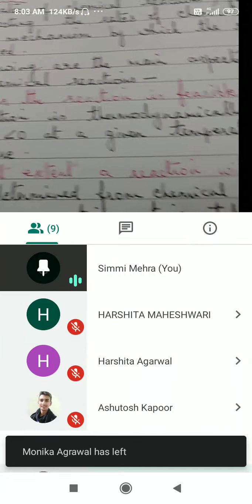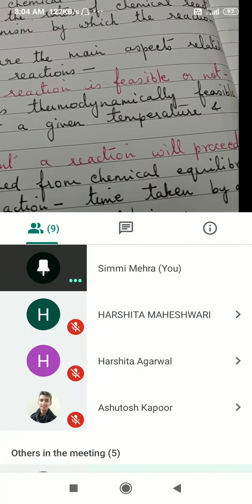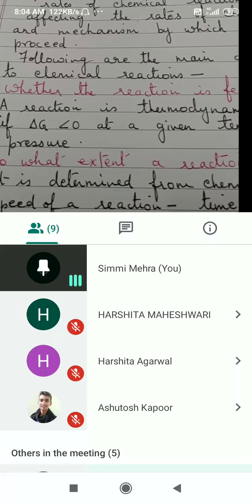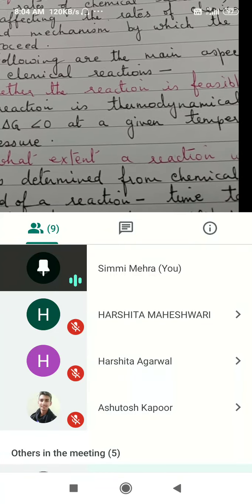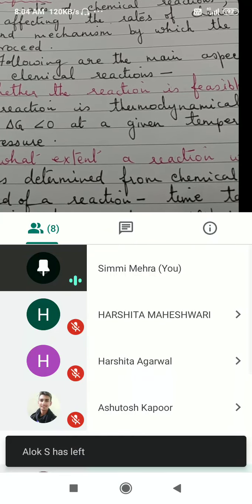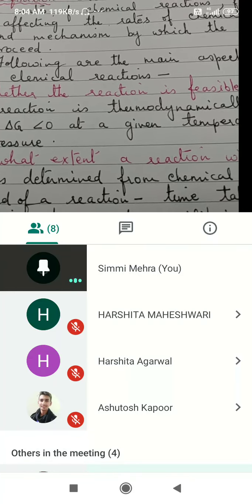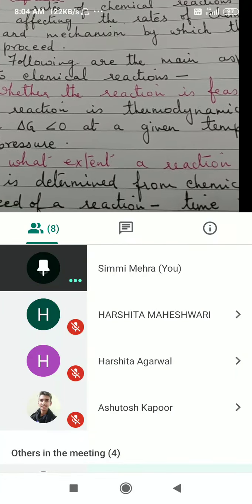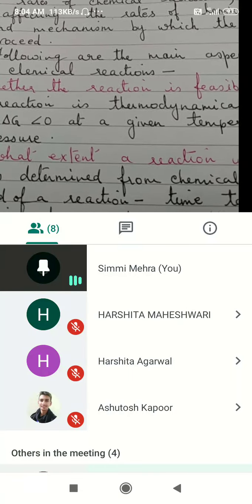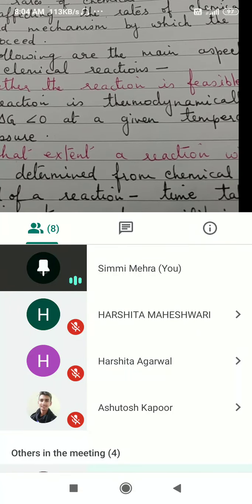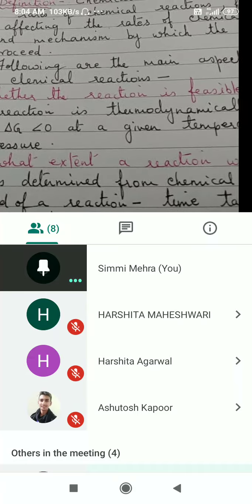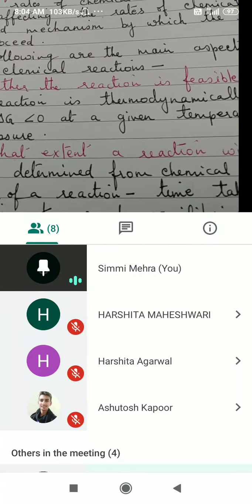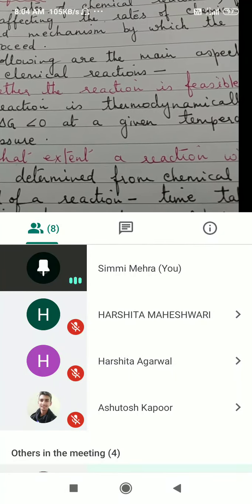Now following are the main aspects related to a chemical reaction. Now what are the questions which we normally ask about a chemical reaction? For example, whether the reaction is feasible or not. Now to explain this, so far we can write any two reactants and form the product by the double displacement method, and that's what you have been doing in the junior classes.